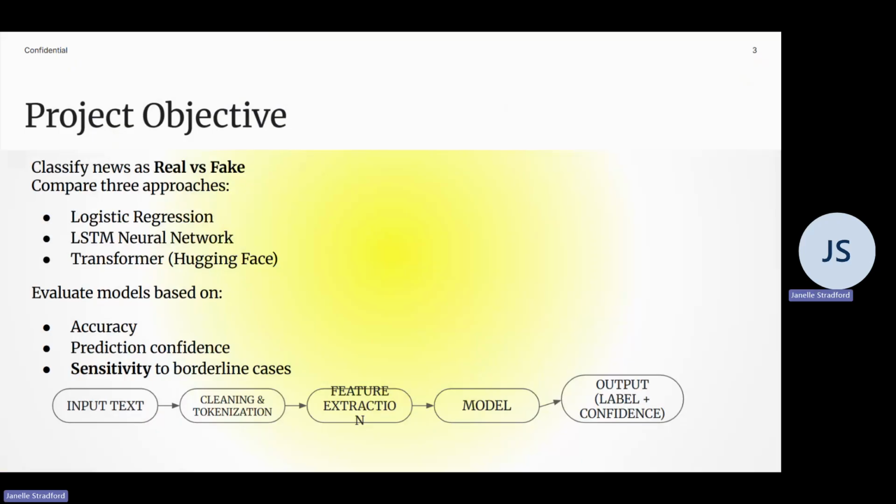As shown in the diagram, the system takes in a news article, pre-processes the text through cleaning and tokenization, and then converts it into numerical features. And then it passes it into a model to generate a prediction. In addition to accuracy, I evaluated the models based on prediction, confidence, and sensitivity to borderline or ambiguous examples, since these are important factors in real-world application.